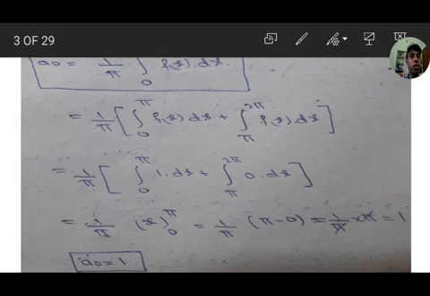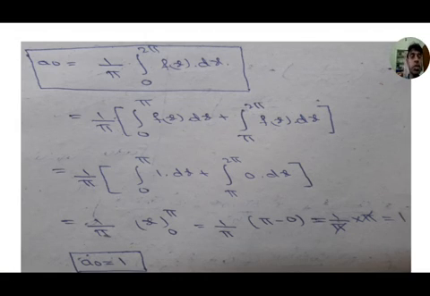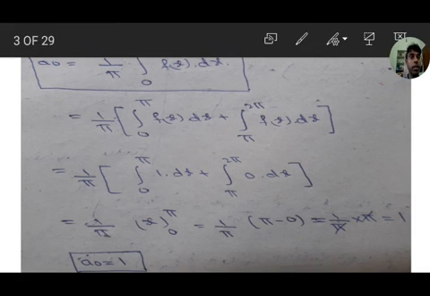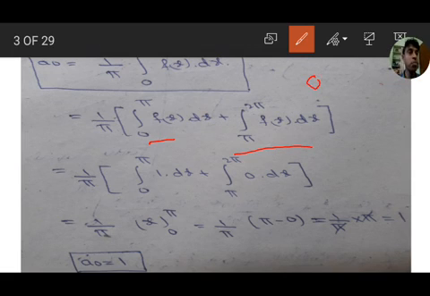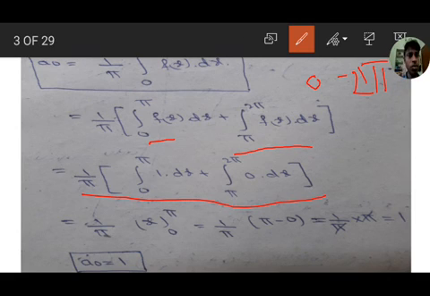That is, a naught equal to 1 by pi integration 0 to 2 pi f of x dx, and we divide it into 0 to pi and pi to 2 pi, two integrations. 1 by pi integration 0 to pi, f of x value is 1, so 1 into dx, and pi to 2 pi f of x value is 0, so 0 into dx.